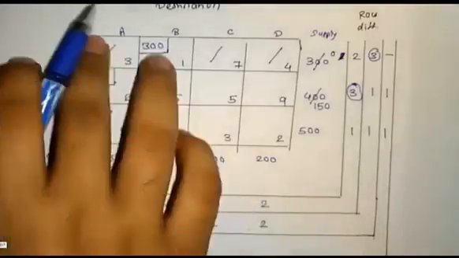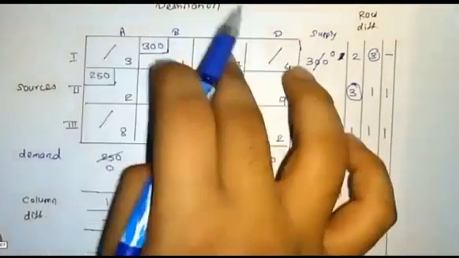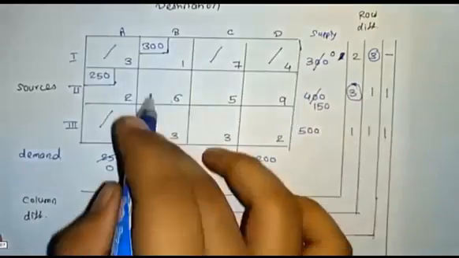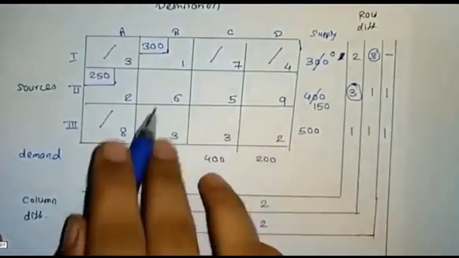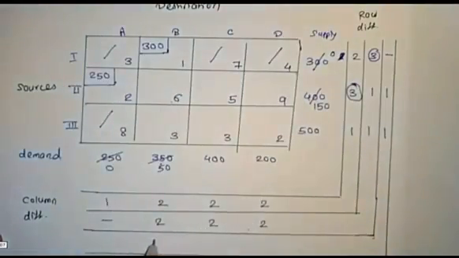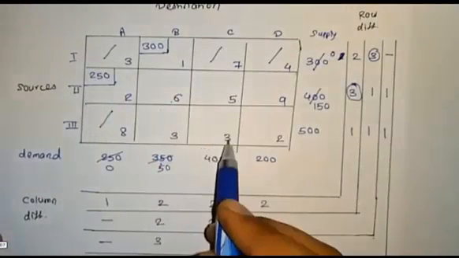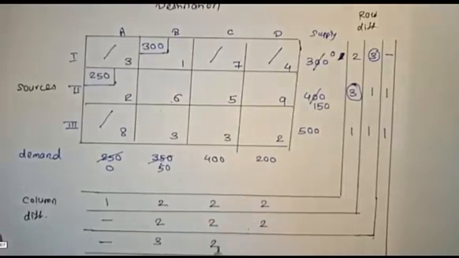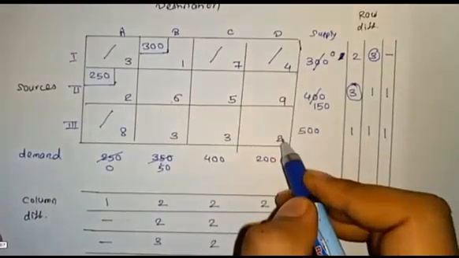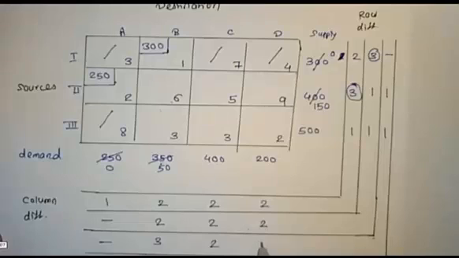So column wise, the first column is dash, and for the second column we use only these values, the difference will be 3. Here dash, and 3 and 5 is 2, and 2 and 9, the difference will be 7.